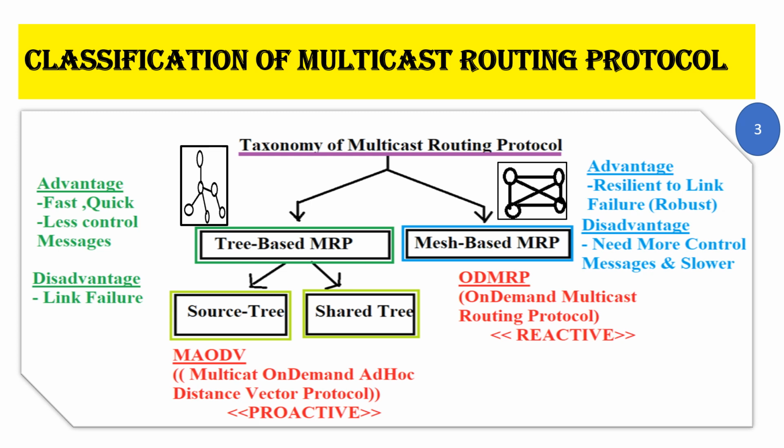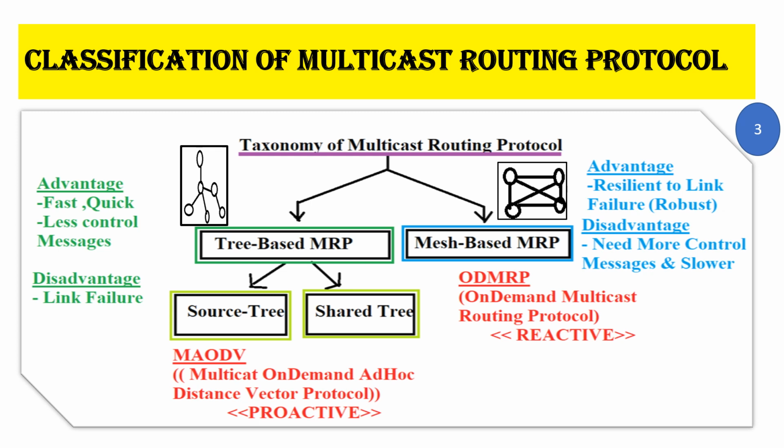Since it's a tree-based structure, the communication is vertical. It is top-down. And then tree-based multicast routing protocols can be further divided into source tree based and shared tree based multicast routing protocols. When it comes to source tree multicast routing protocols, every sender, every source will be maintaining its own tree. When it comes to shared tree, several sources, several senders can share the same tree structure to transfer data to the receivers. That is the difference between source tree and shared tree multicast routing protocols.